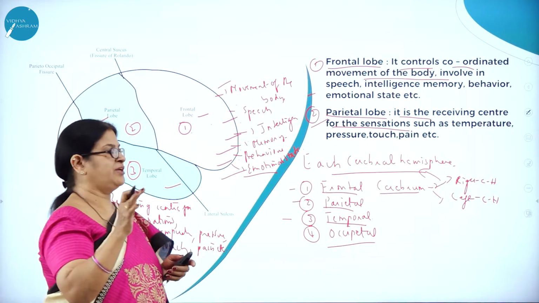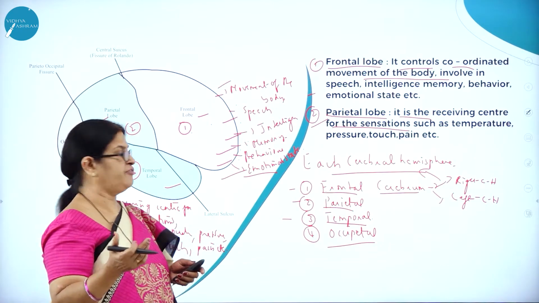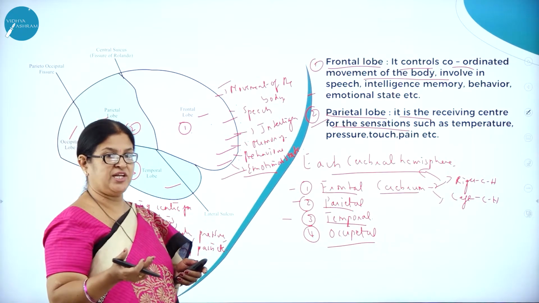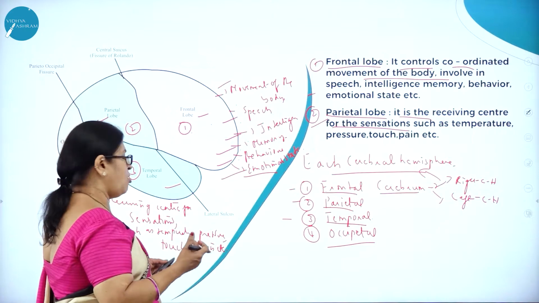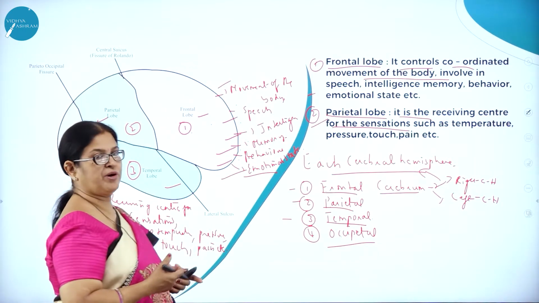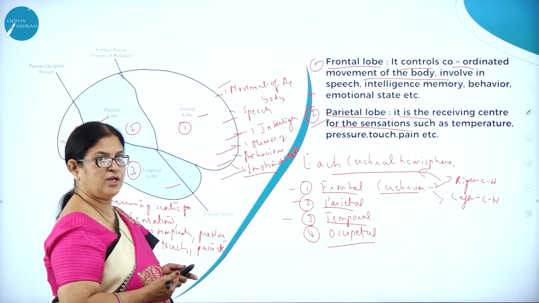So the receiving center of sensations like the temperature, the pain, the pressure, all that is mediated by this very important part of the brain called the parietal lobe.